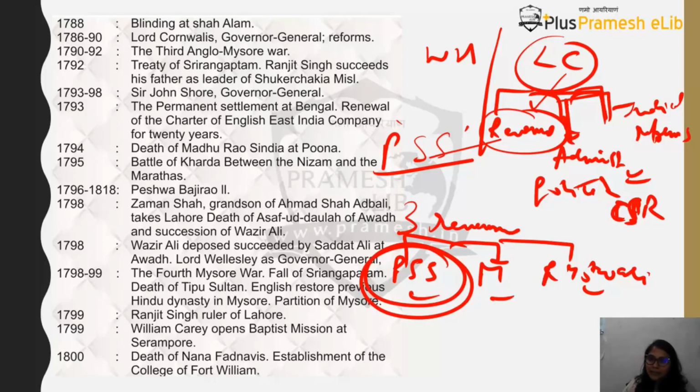But it backfired because the fixed land revenue was really high. Almost 80 to 90% of the revenue that a zamindar was earning, he had to give to the Britishers. Obviously there was no income, so the zamindar started to move towards cities. When he moved towards cities, he gave a job to a smaller zamindar. That smaller zamindar, also realizing there was no money, gave a job to another sub-zamindar.